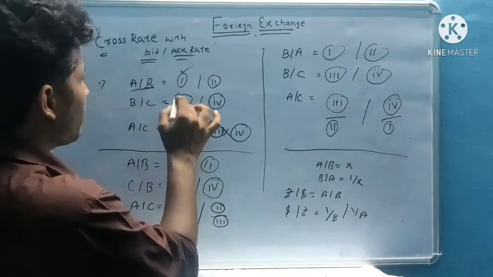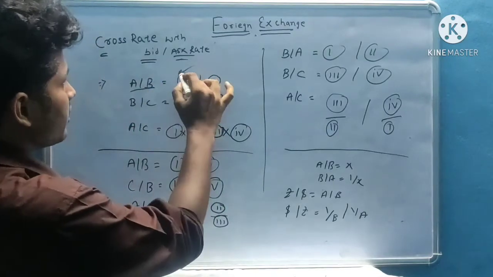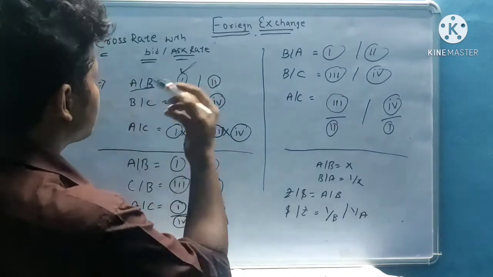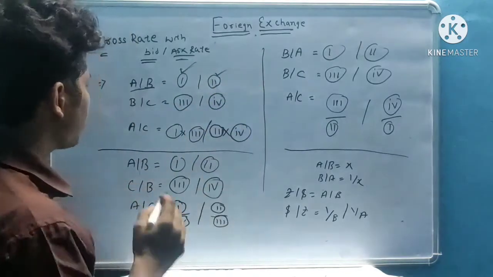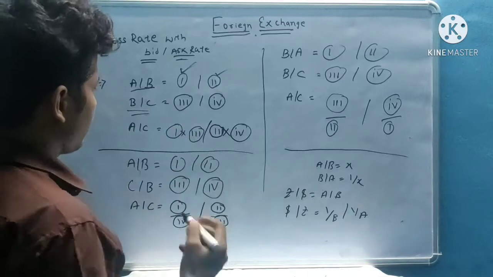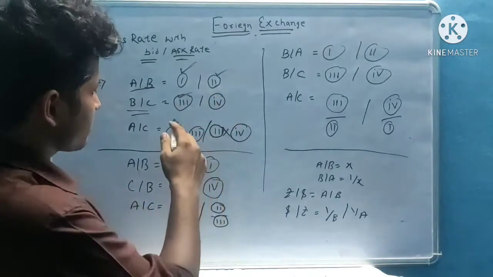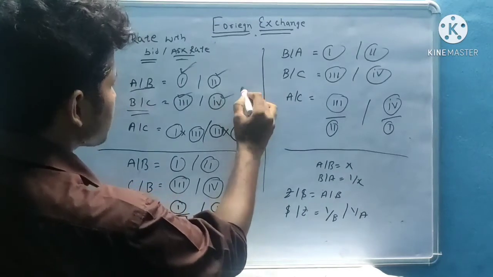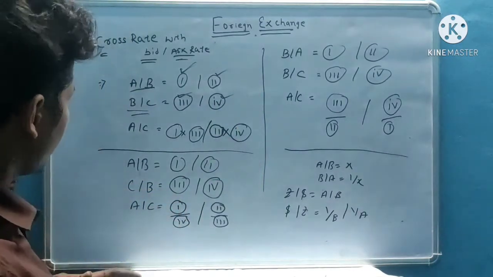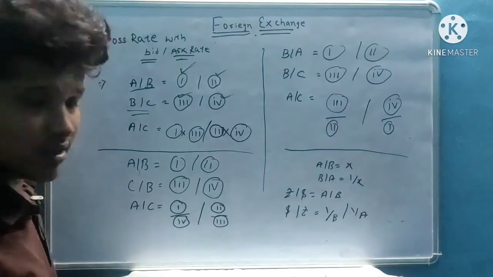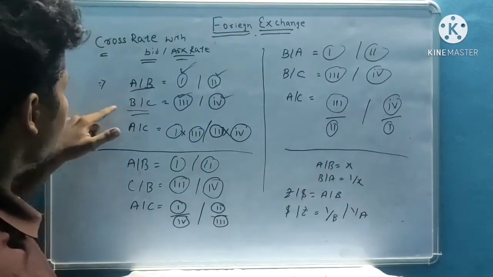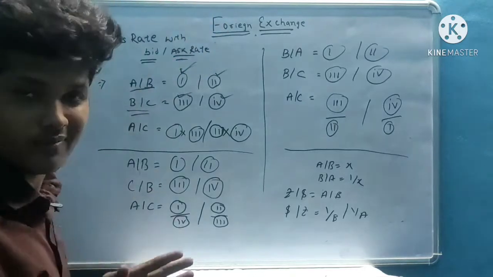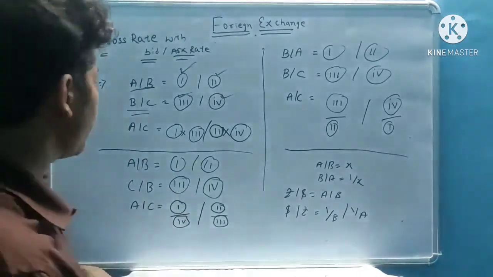I will tell you how to learn it in an easy manner. Suppose for A by B the bid rate is called 1 and the ask rate is called 2. Next is B by C, where the bid rate is 3 and the ask rate is 4, for understanding purposes quickly.